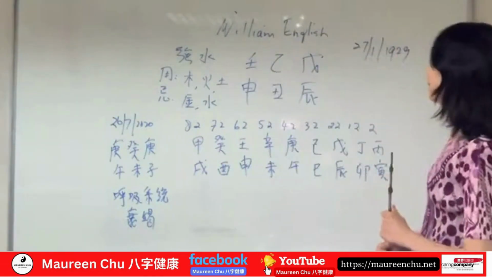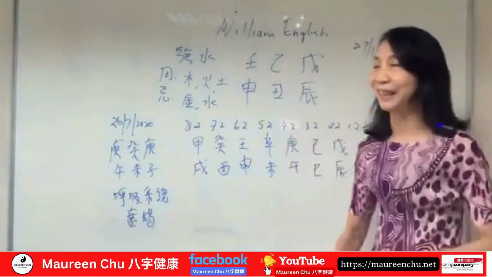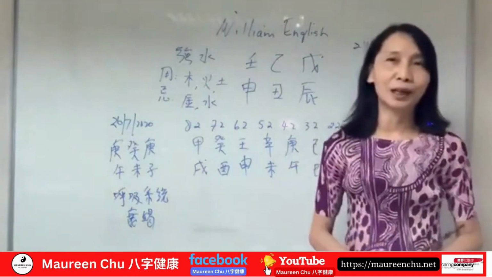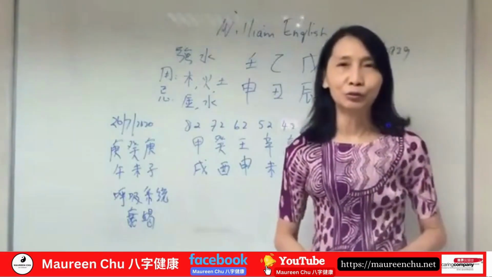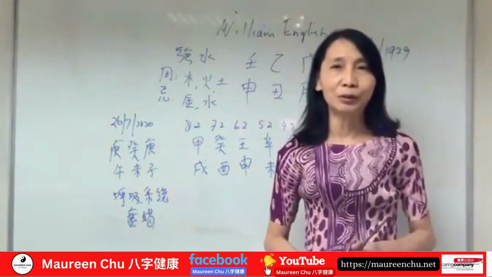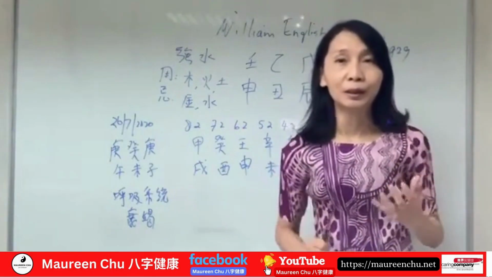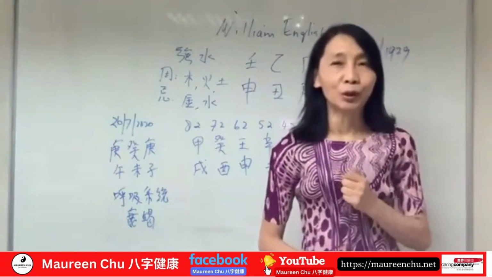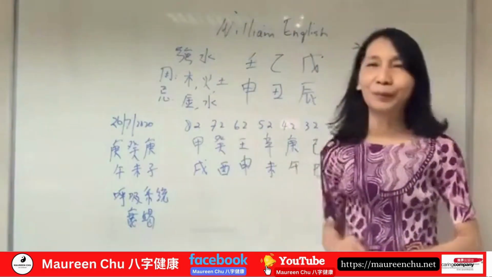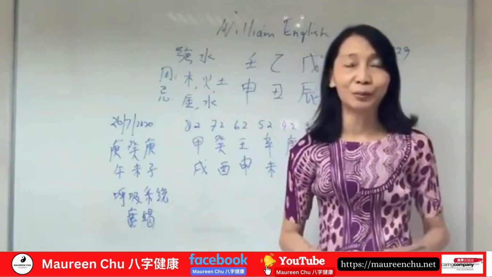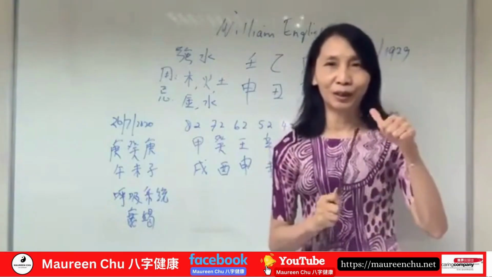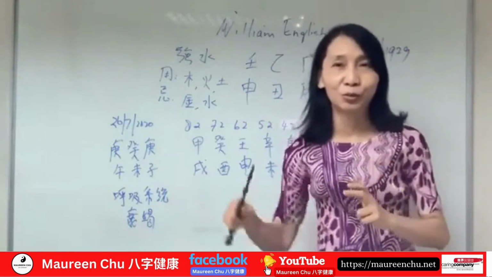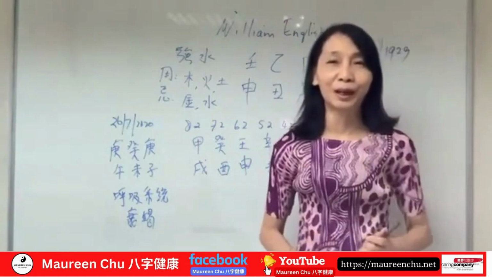He was born on January 27th, 1929, in the year of Wu Qin. As for the month, it's the Chou month, and the day is Ren Shen Day. So, looking at these 3 pillars and 6 characters, since he was born in January, which is actually winter, the Chou earth at that time was quite watery. So, he belongs to the strong water type, strong water. If it's strong water, then what should we use to balance the water? First, water generates wood. Second, water controls fire. Third, earth controls water. So these 3 are his useful elements.